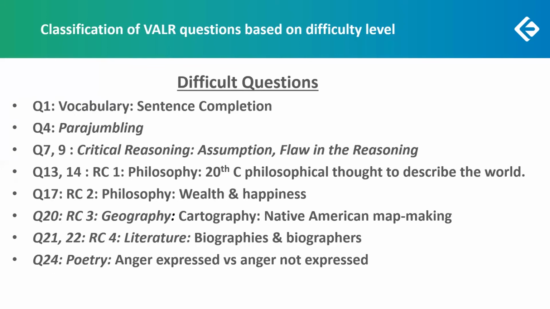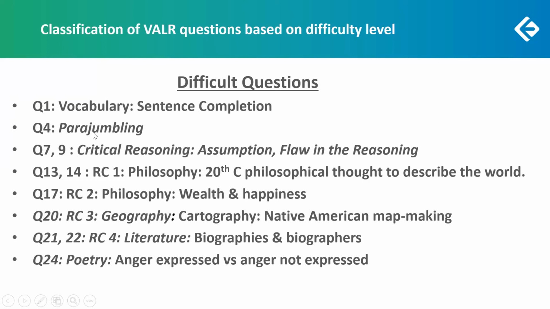What were the difficult ones? As I said, 2 of the RCs, the wealth and happiness one as well as the cartography one, had just one difficult question. But the other two had two difficult questions. In the first place, RC1 was heavy reading. Likewise, the writing on biographies and biographers was not very easy reading, and the questions were fairly challenging.